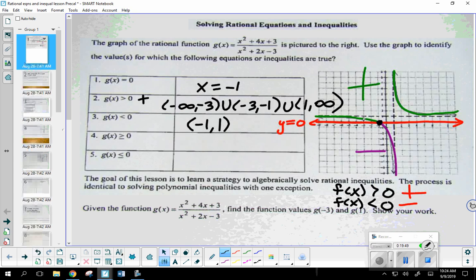Is everybody okay with how I'm doing this? Remember, where it's greater than 0, that's positive, above the x-axis. Less than 0, that's your negative, where it's below. Well, do you notice anything about numbers 4 and 5?